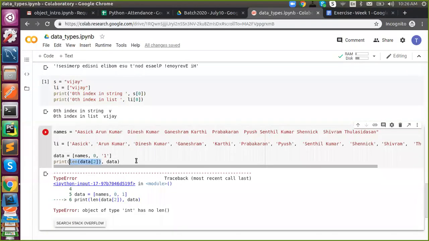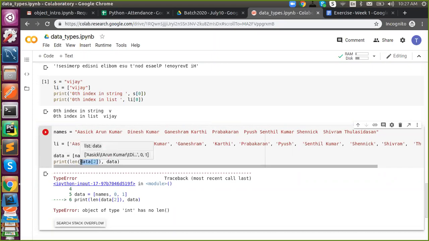What will be the output? 1? Still 1? How? 11. How? Here data of 2 means 1 1. But I'm saying len.